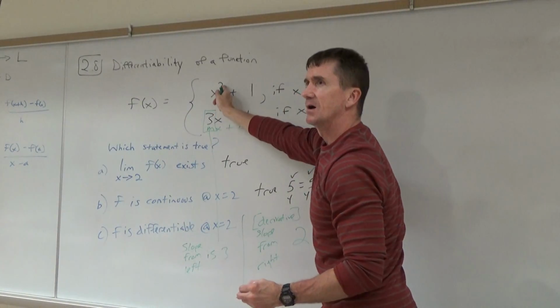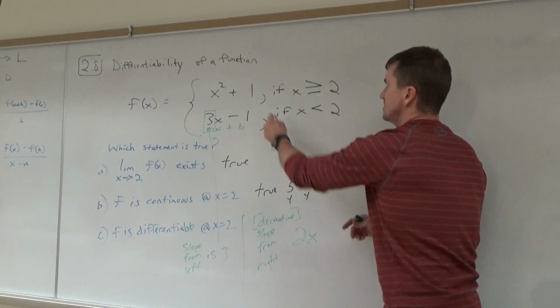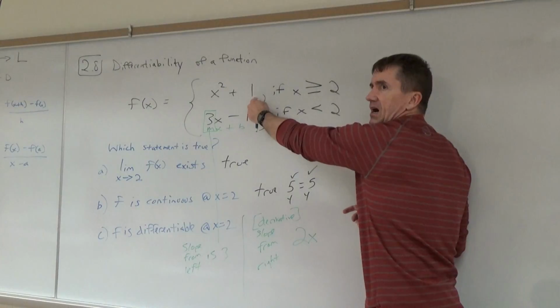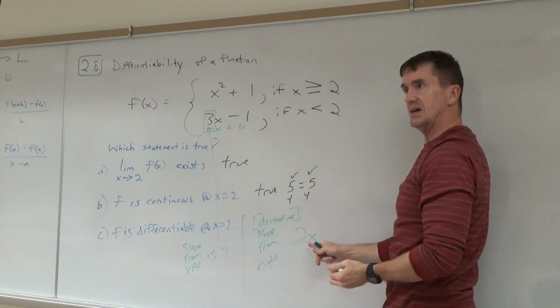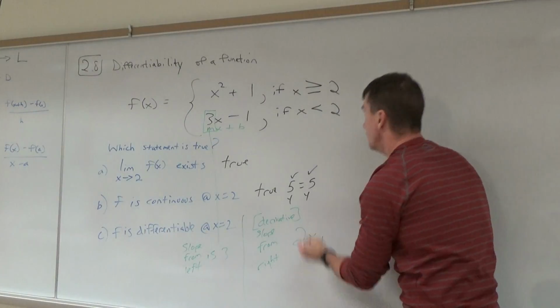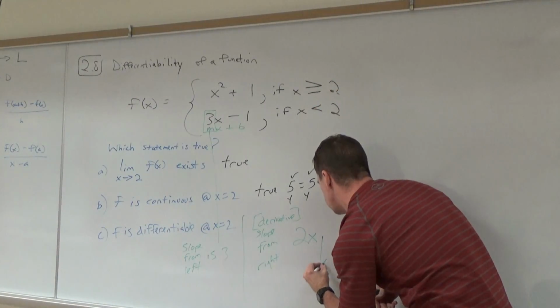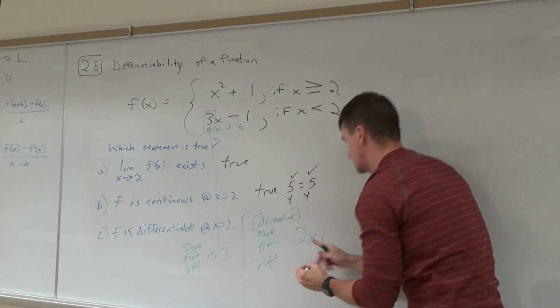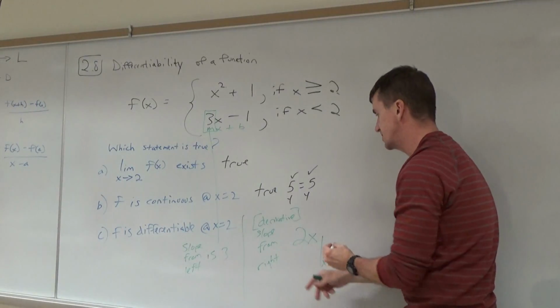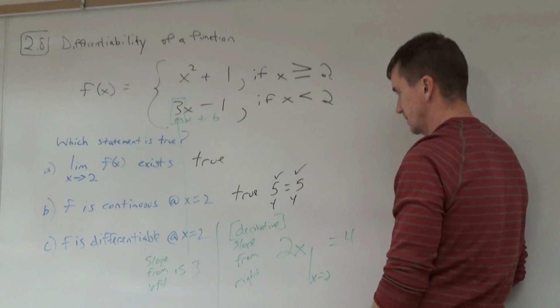Decrease the power by what? 1. But what's the derivative or slope of a constant? 0. So this is it. But what number do I have to plug in here to see if it matches? 2. Yep. It's always at that value. So would you just plug in x equals 2 into this expression? What's 2 times 2? 4. Are the slopes matching? So what's the answer?